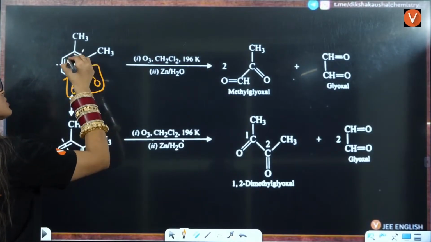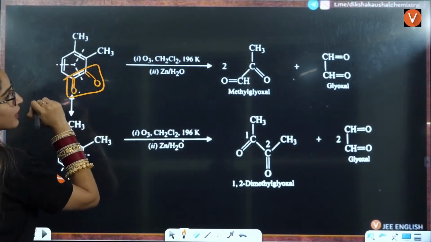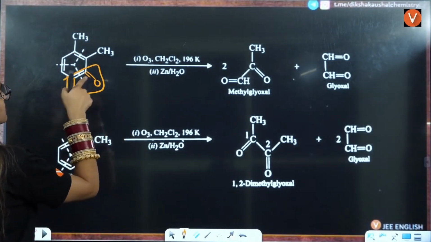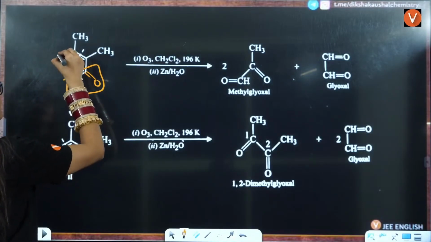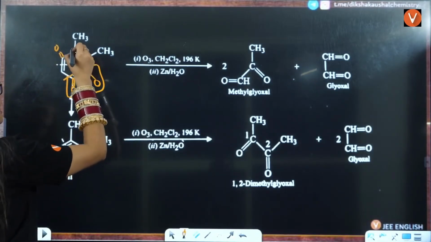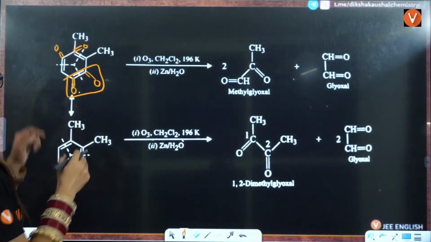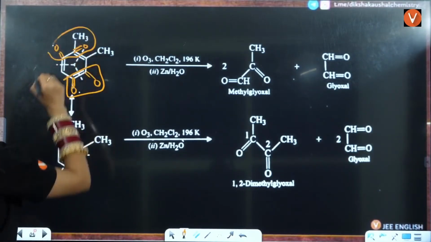If you see this part here, wait a minute, yes. This is a double bond, this is a double bond. Break the double bond, this will be double bond O, and this also will be double bond O. That is going to give you this group, right?